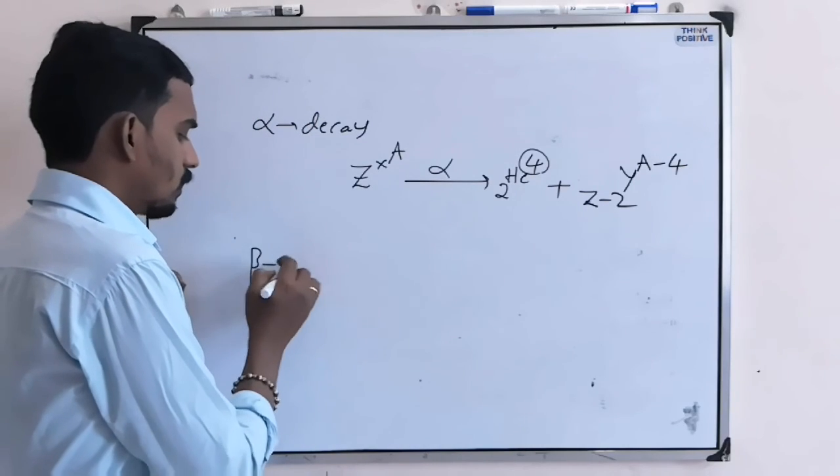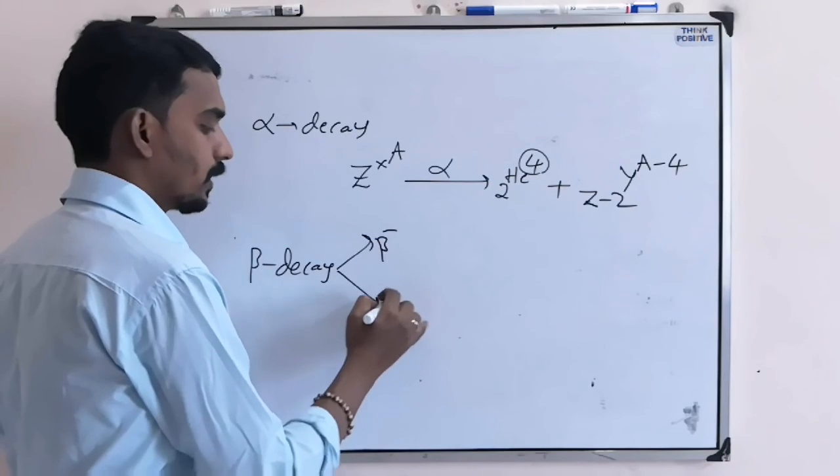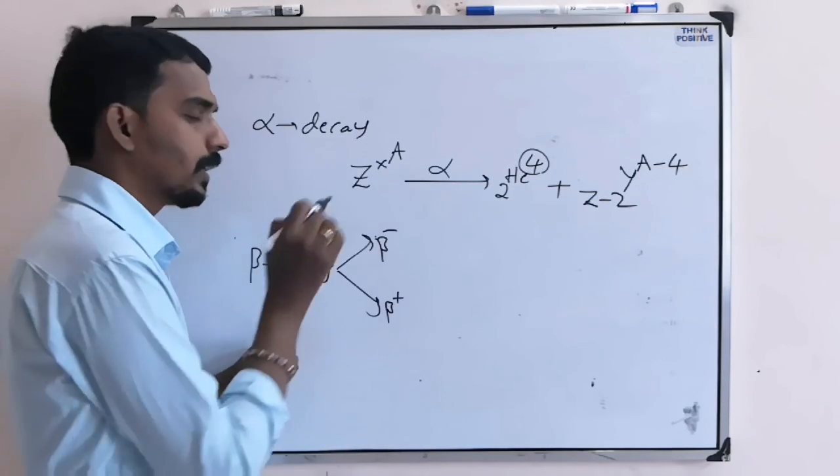Similarly, when you consider beta decay, there are 2 possibilities, beta minus and beta plus. Here I am clarifying: if they mention only beta, take beta minus.